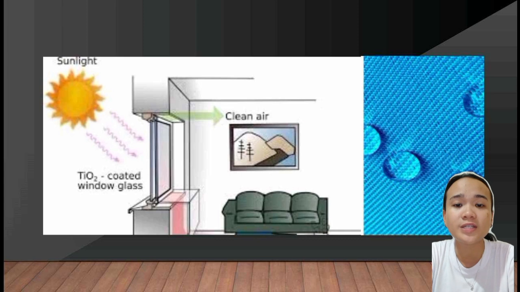The first picture shows titanium dioxide-coated window glass that protects the room from the direct heat of the sunlight. It produces clean air inside the room. And then the second picture shows a material that is water-resistant. That is because of the use of nanoparticles.